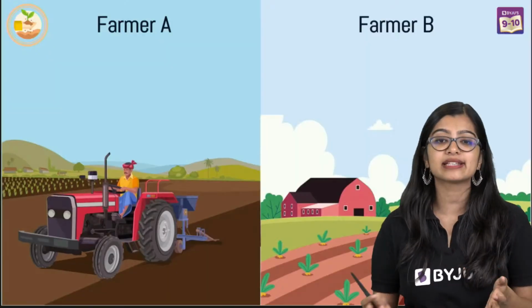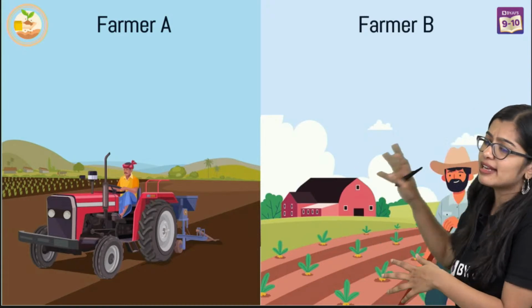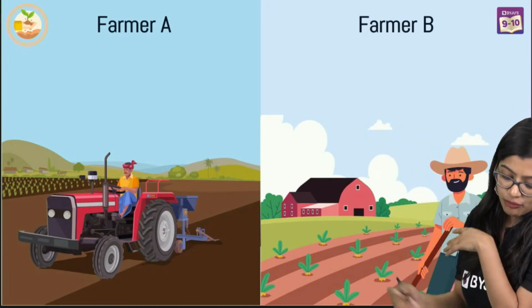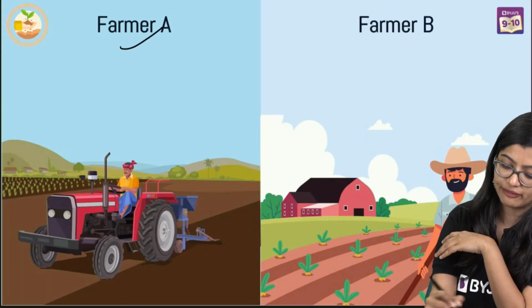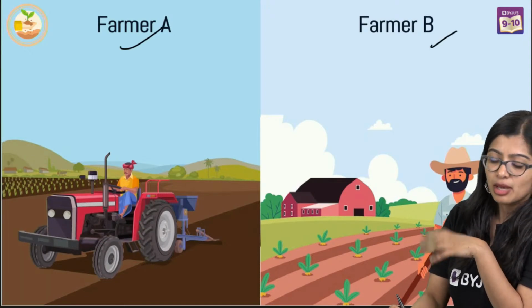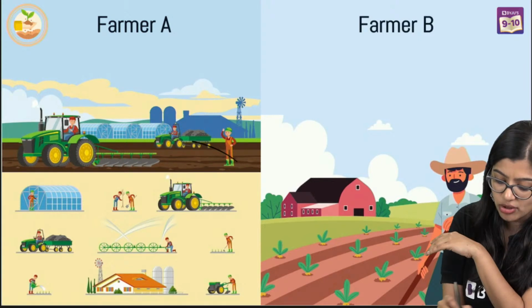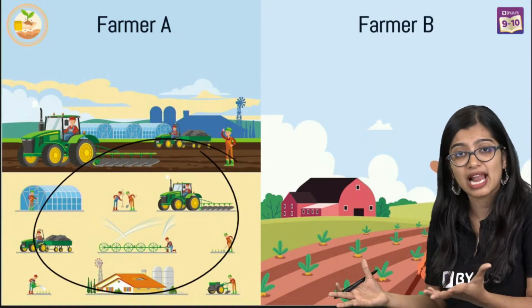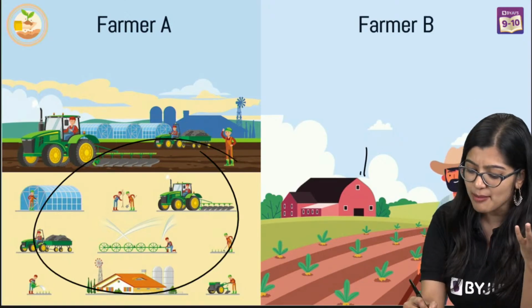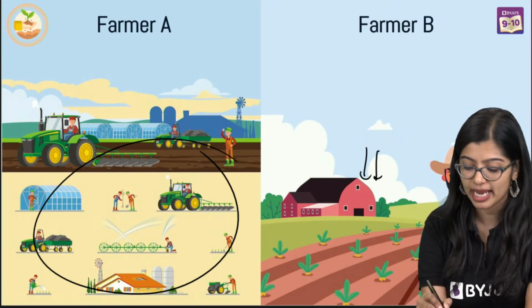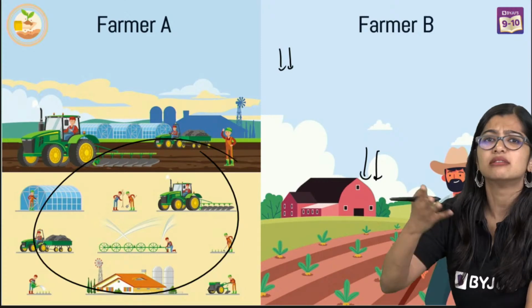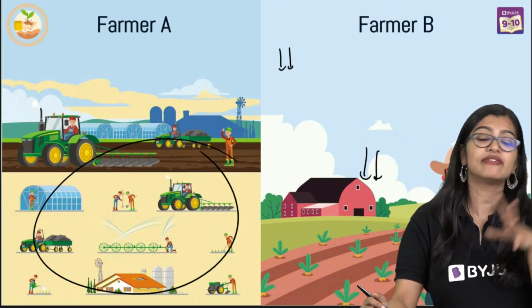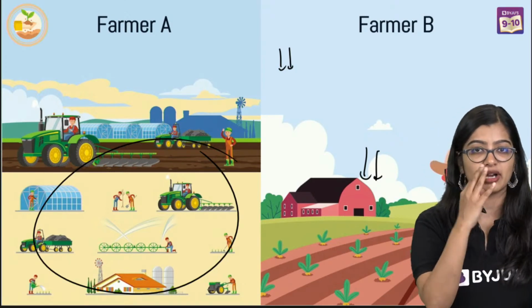And not everybody is at the same place, right? We see that here we have two farmers. We have farmer A and we have farmer B. Now farmer A here looks different from farmer B, right? Because farmer A has a lot of equipment, he has a lot more land, he has a lot of people who are helping him out, right? But farmer B, when compared to farmer A, might have relatively less money to invest in this, right? Or maybe financially he's not very well off when compared to farmer A.